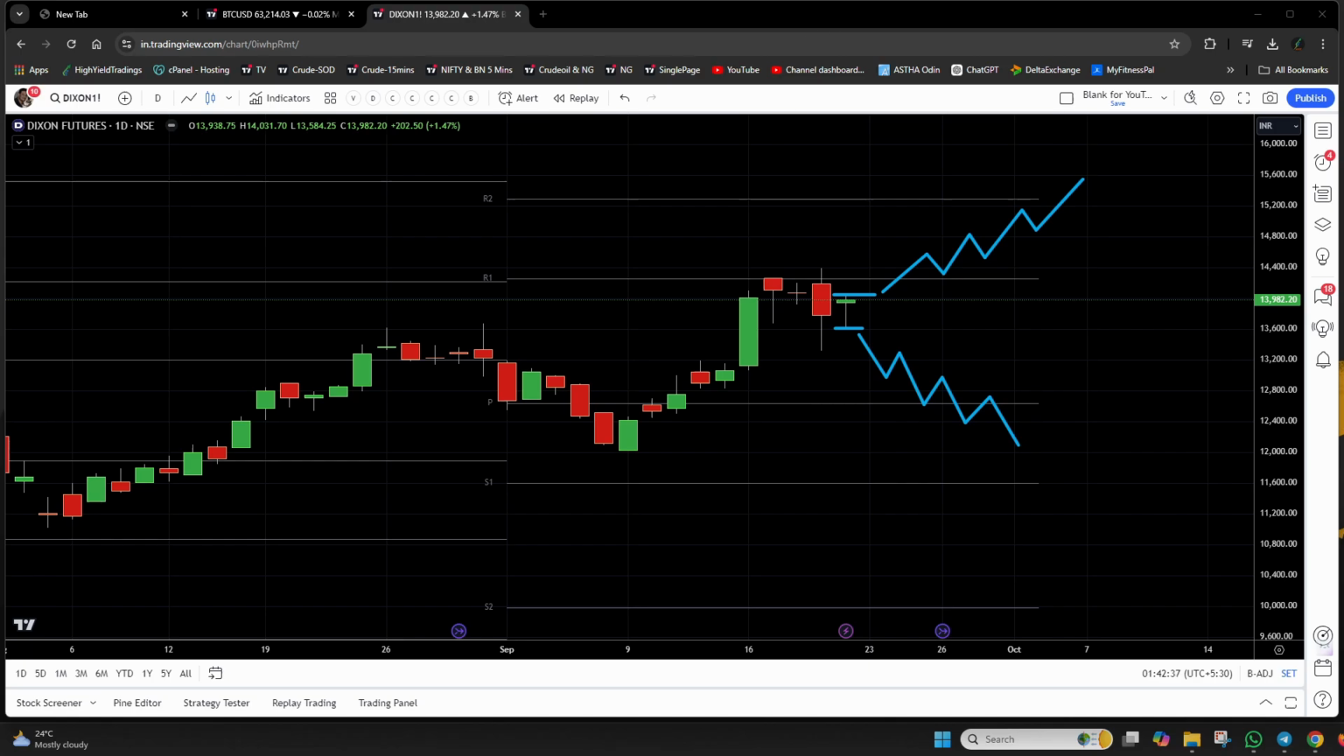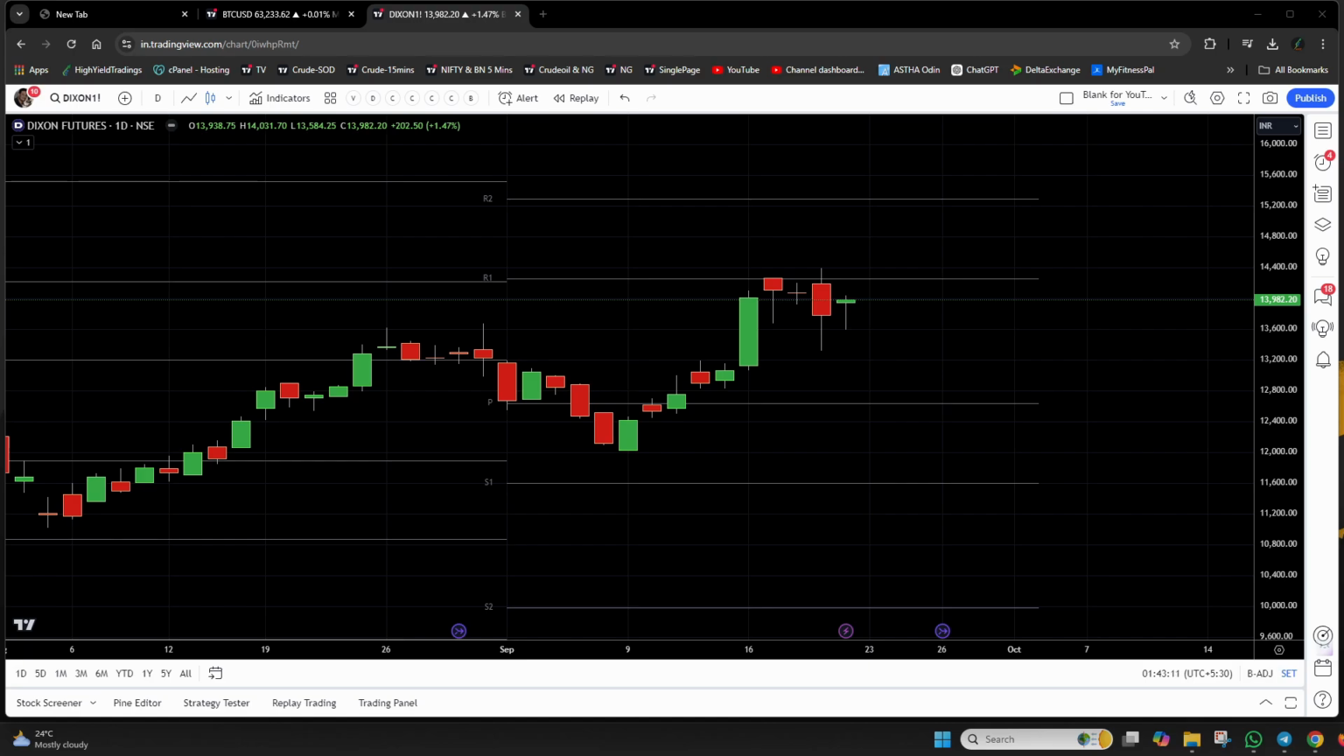Now, do you see the pivot points on the chart here? Of course you do. This is a pivot point, this is another one, and this is another one. So these are the pivot points. And as we all know, pivot points act as very strong supports and very strong resistances. So we will take the help of pivot points along with the inside bar to initiate our trade.